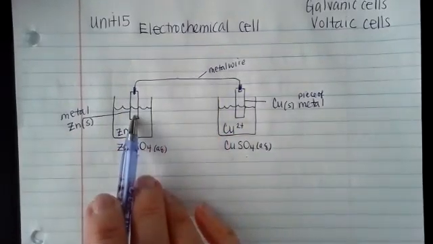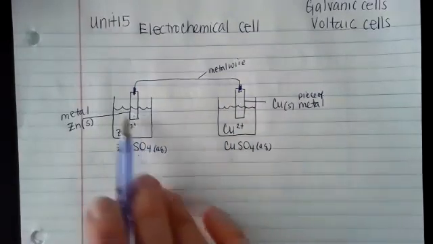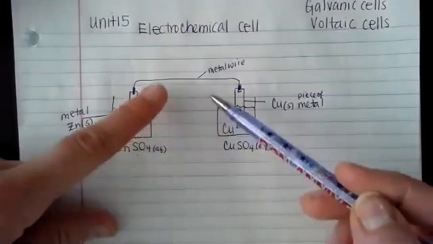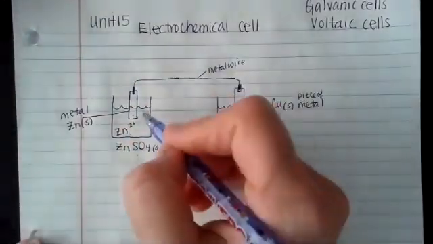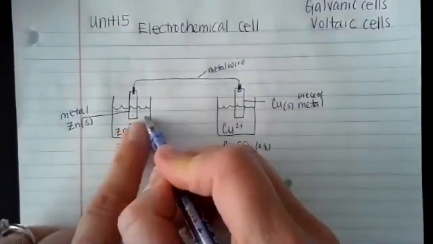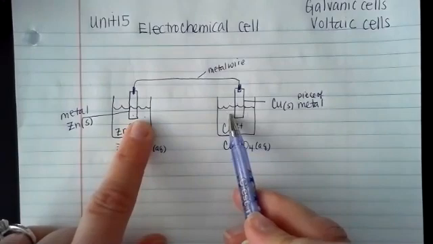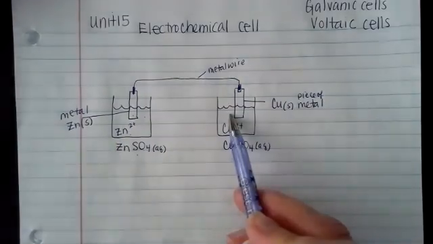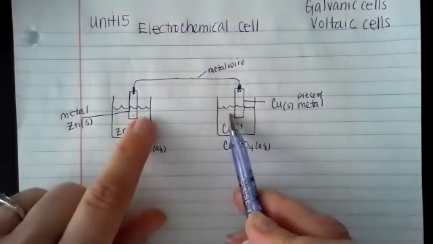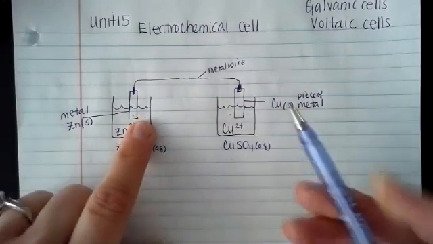We will find out which direction it is, but we need to do a little bit more investigation with that. There's something else, so we need to make sure that we're flowing and that it doesn't just go from one side to the other. What we connect from one aqueous solution to the other aqueous solution is something called a salt bridge. And I know everyone thinks of salt as table salt, NaCl. That's the first thing you visualize. But remember that in chemistry, a salt is an ionic compound, so it's something that has a metal and a non-metal.